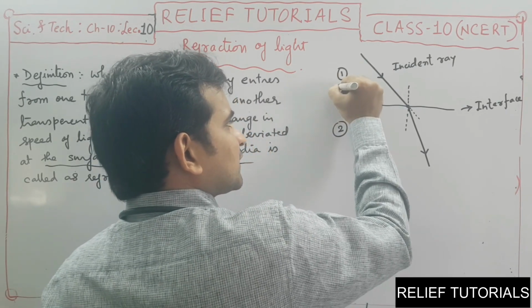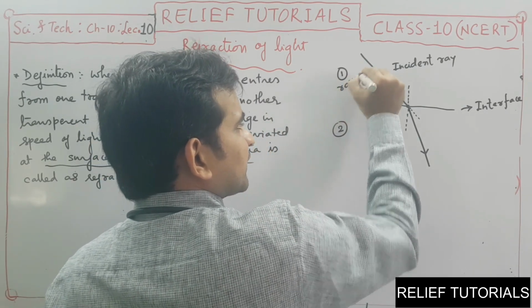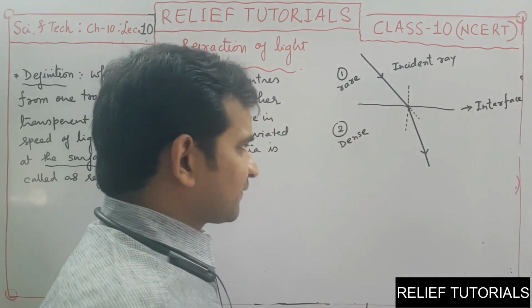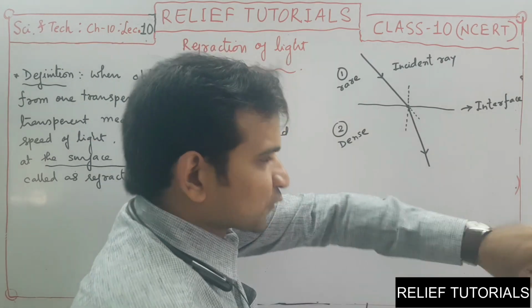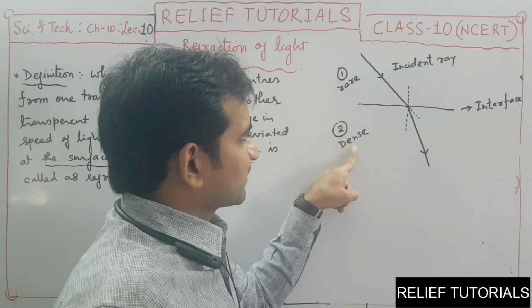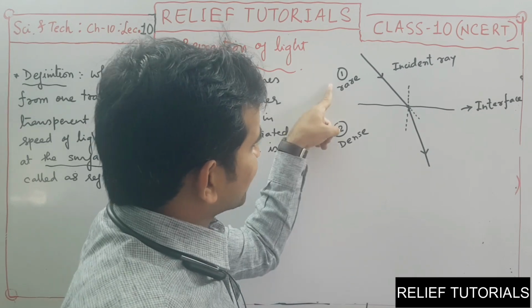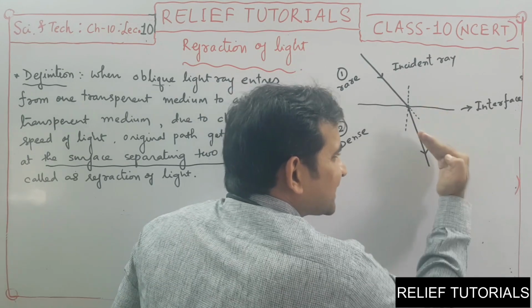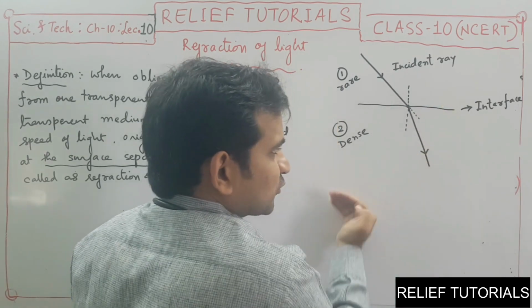If medium number 1 is rare and medium number 2 is denser, when the light ray goes from rare medium to dense medium, the refracted ray will be bent towards the normal. Look at this.